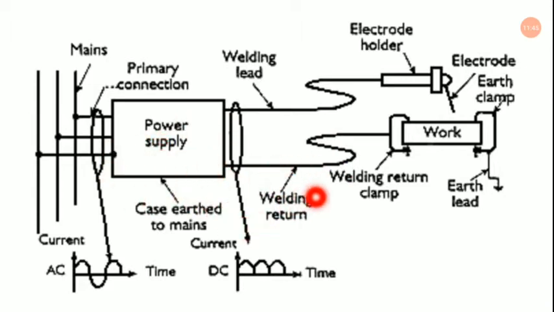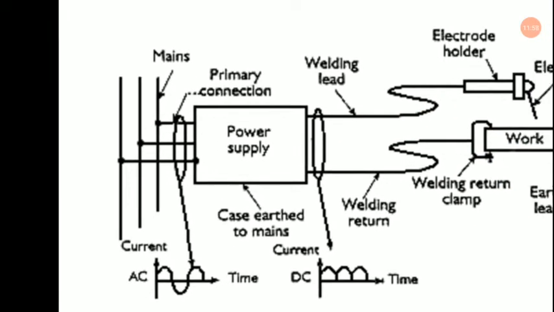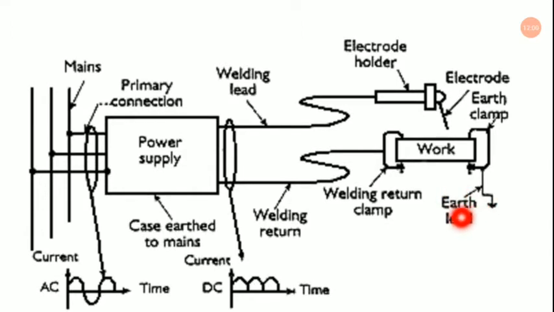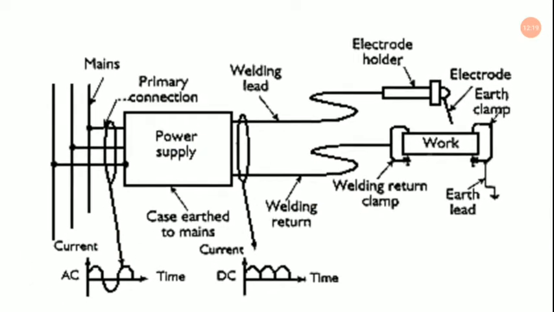So this is the welding return hose pipe or clamp, and this is the earth clamp. It is being connected with the work, so that it may not get this high current flowing through this. So we need to have an earth, excess current will be earthed. So that is the earth lead, as you can see over here. Now this is the welding return clamp, as you can see, it is being attached with the work. So current will be flowing through these directions and returning to this via this returning cable. Okay, so here it is given AC and DC current properly, as you can see.